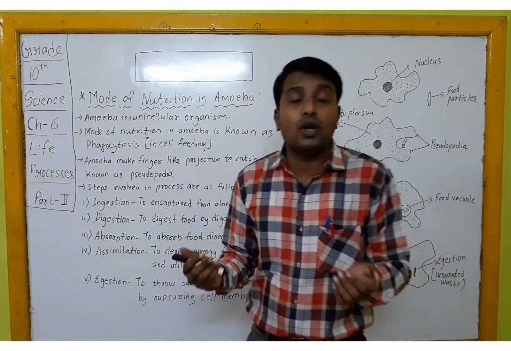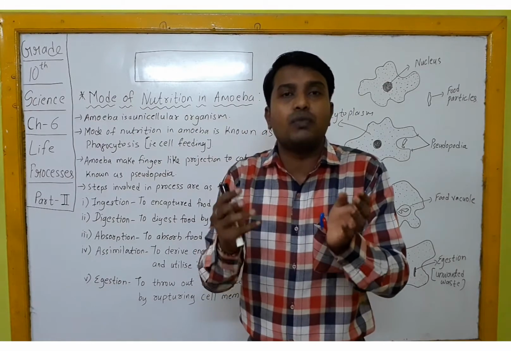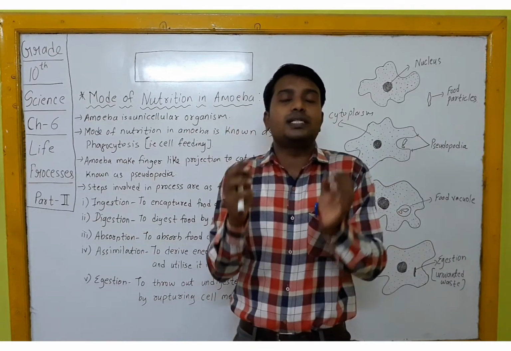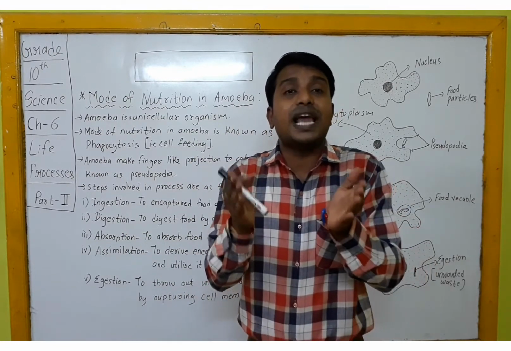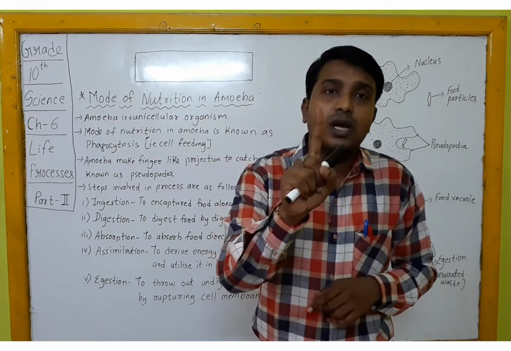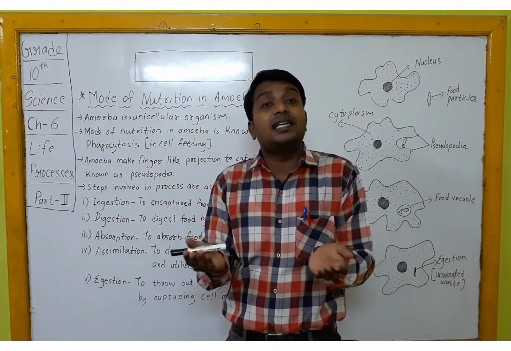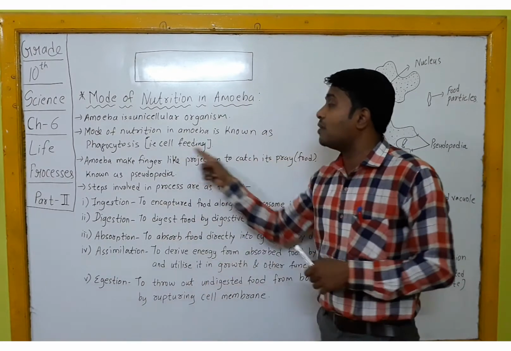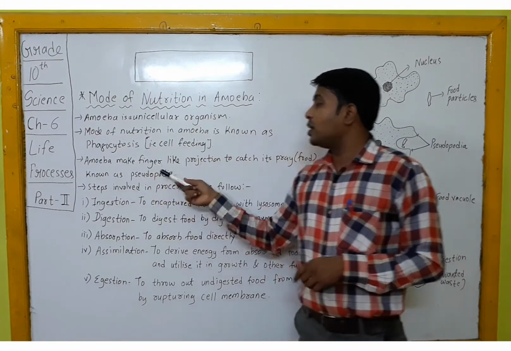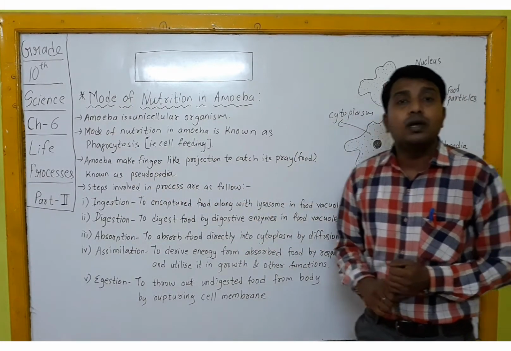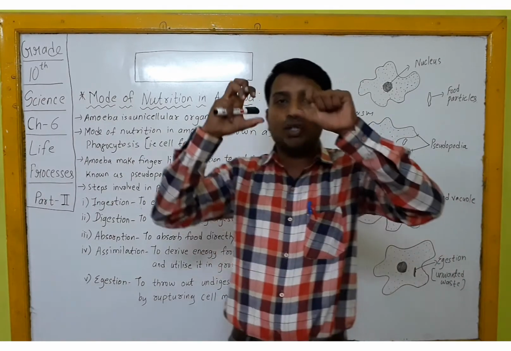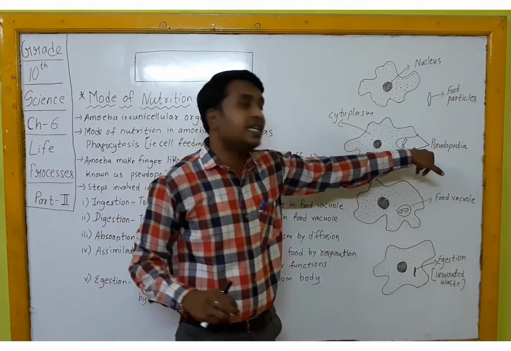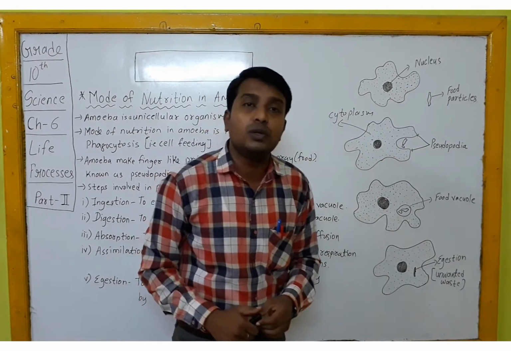Phagocytosis means cell feeding, because whatever digestion, absorption, and other necessary processes related to nutrition, they are all done by the cell itself. That means the cell body itself, because the amoeba body is made of one cell. That one cell performs the process of nutrition. That's why it is known as phagocytosis, meaning cell feeding. Then amoeba makes a finger-like projection to catch its prey. What is the finger-like projection made by the amoeba to capture its prey? You can see it in diagram number 2, and that is known as pseudopodia.